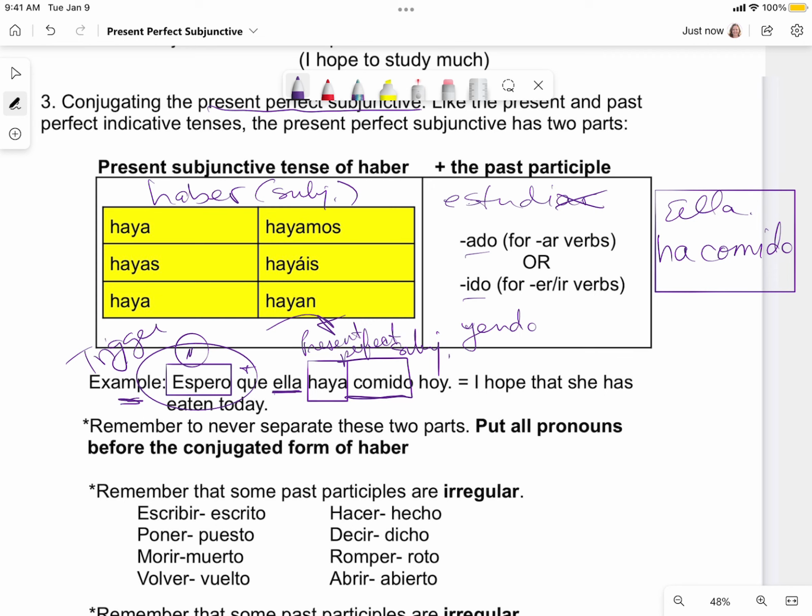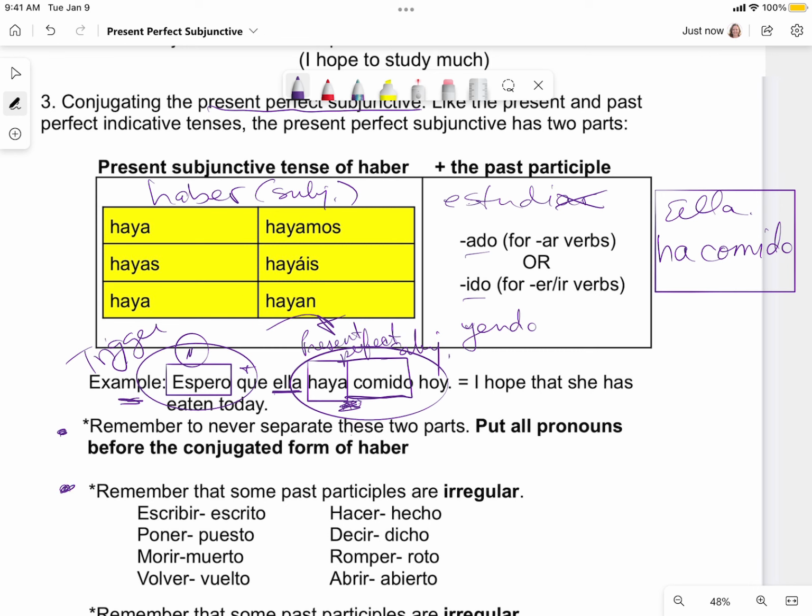Okay, just something small to remember here. We never separate these two parts. We never put anything in between here, like haya no comido. You would never say that. This is a verb clause. It stays together. Just like when we learned about reflexive verbs and indirect object pronouns and all those pronouns, they never interrupt the verb clauses. They never go in the middle. So verb clauses are going to stay together. We don't put anything in between there.